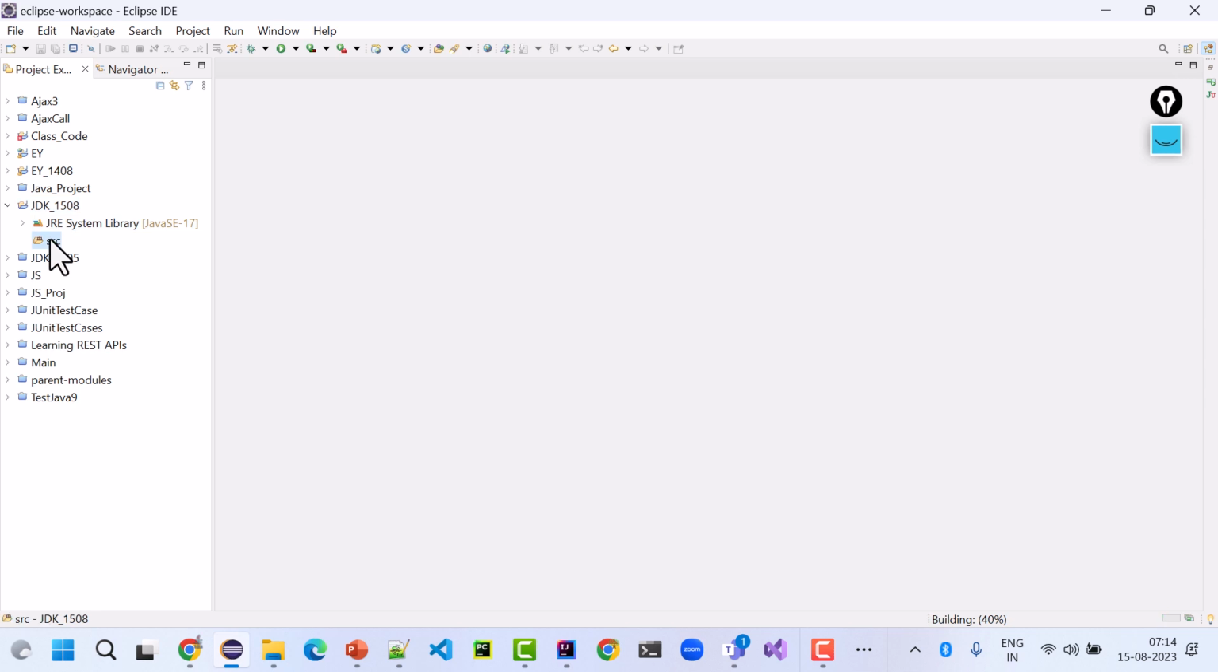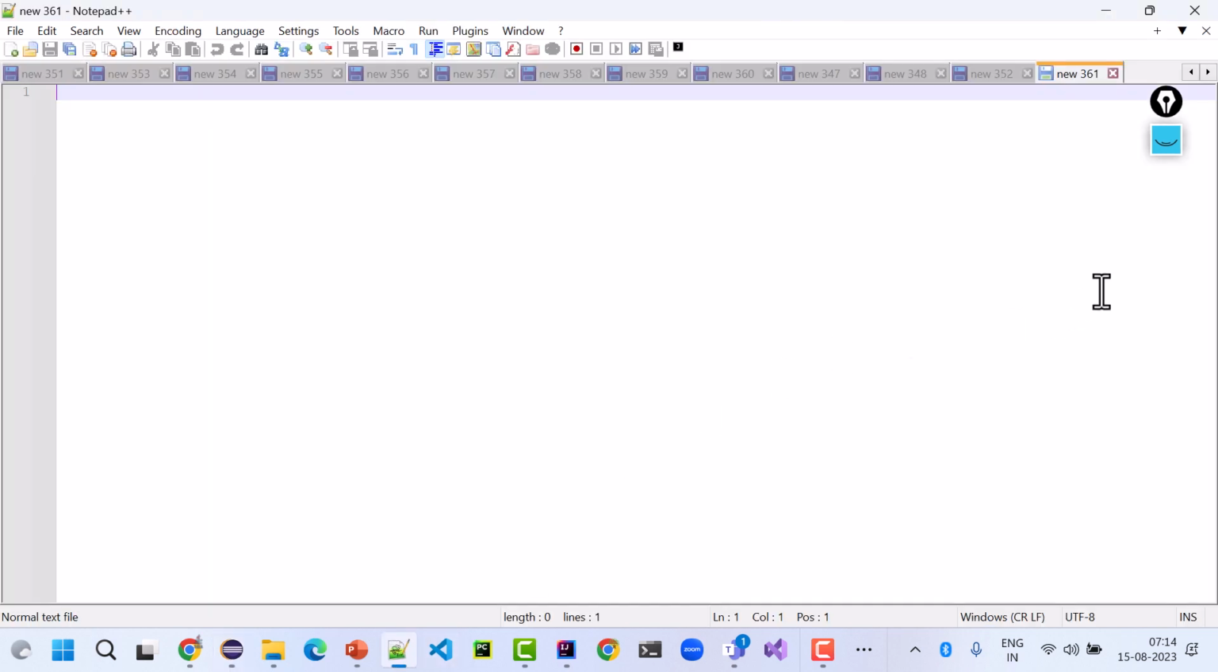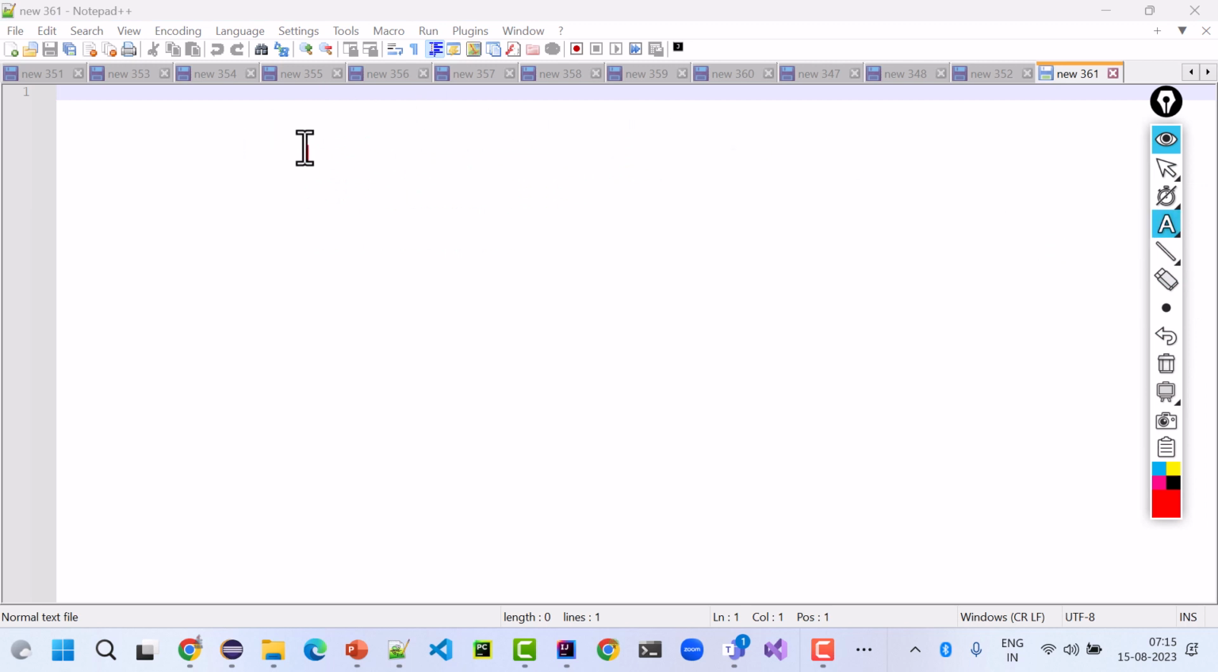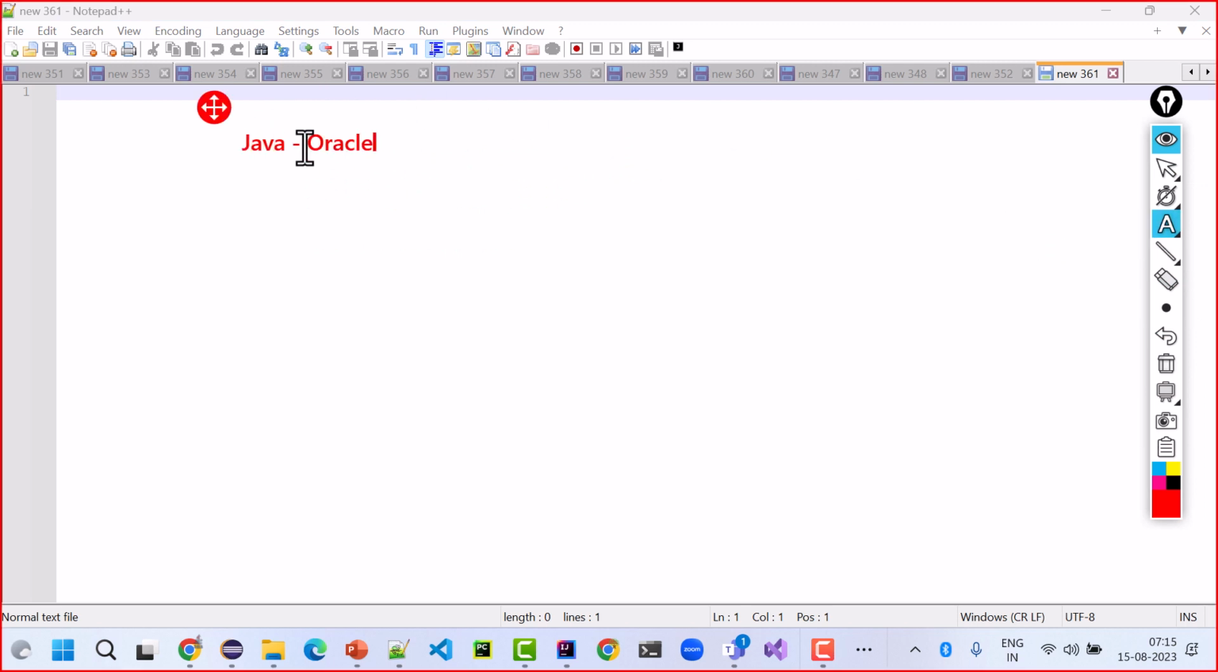Now before I move further, let's talk about another basic fact. What we have learned right now: Java is now owned by Oracle since 2011. Java is a platform independent language, that my Java code can run on any operating system. We understood the difference between JDK, JRE and JVM, and we came to know about IDE.